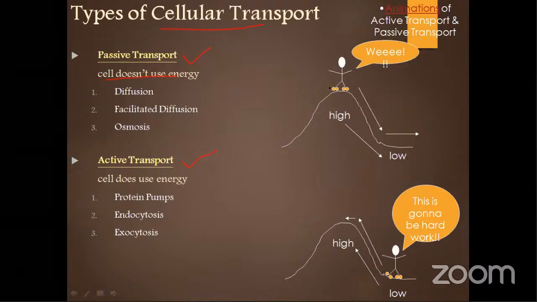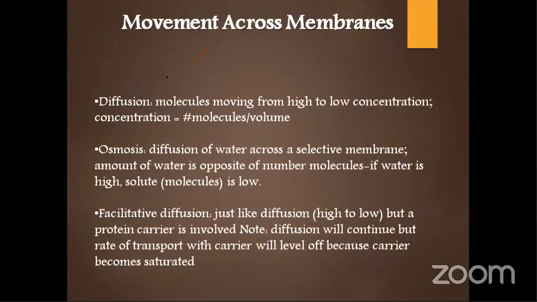In active transport, the major thing is that things have to move from low concentration to high concentration, so it will need energy. But in passive transport, things move from high concentration to low concentration, so it will not require any sort of energy. So it will be easy. Passive transport is an easy, natural process. But active transport will require some energy to do this uphill journey, right?